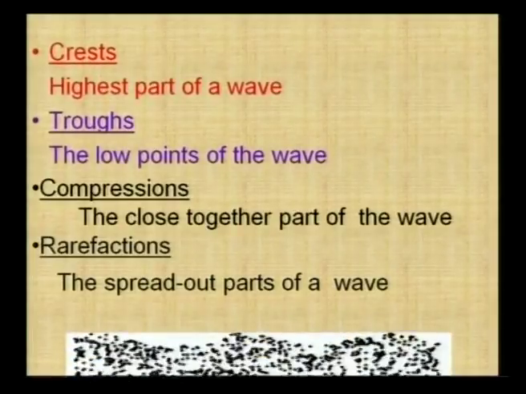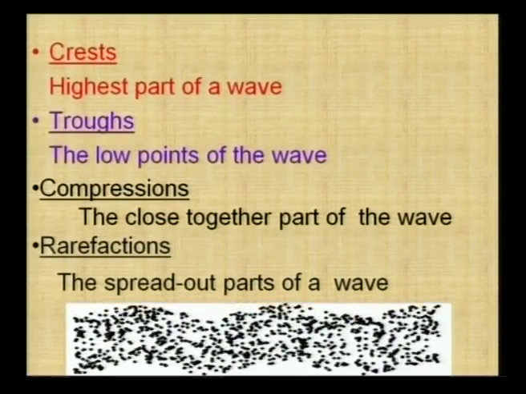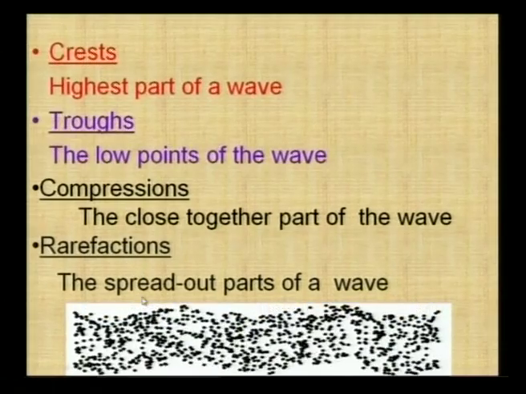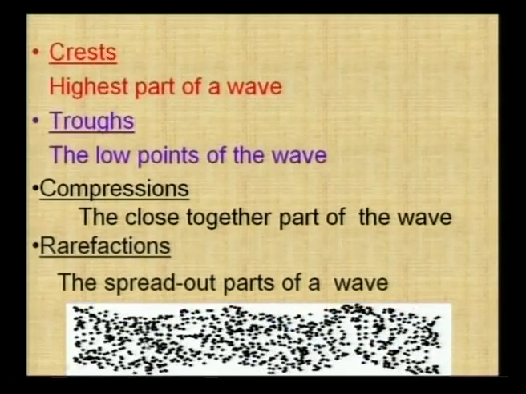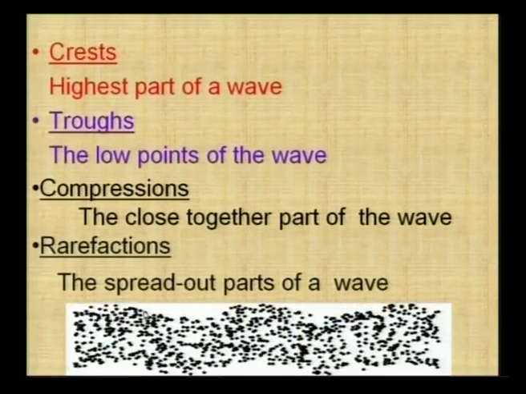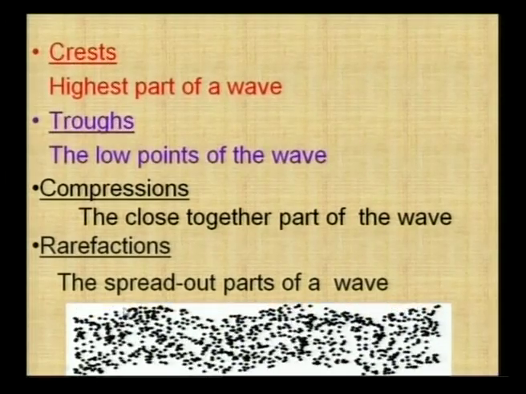So friends, here we are observing one picture. So the highest part of a wave is known as crest and the lowest part of a wave is known as trough. Did you observe, friends? In this figure, we are seeing the highest part of a wave is known as crest and the lowest part of a wave is known as trough. So friends, let us learn about what is meant by compressions and rarefactions. So friends, look at the screen.